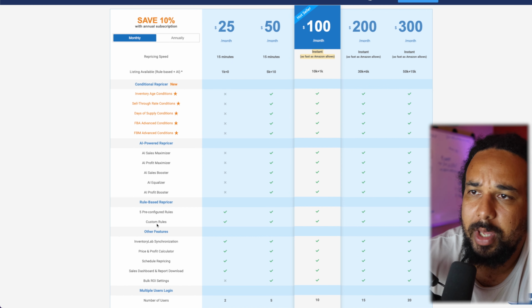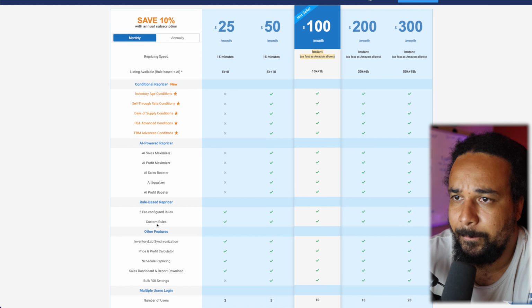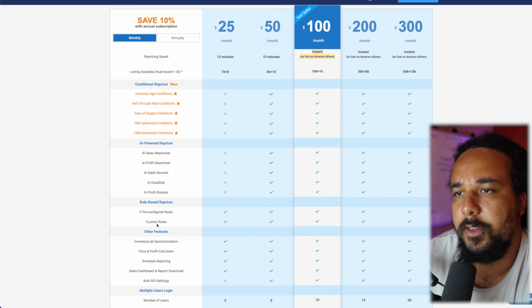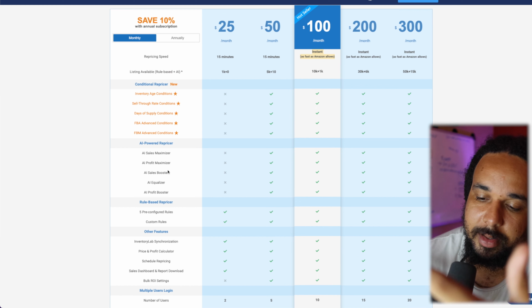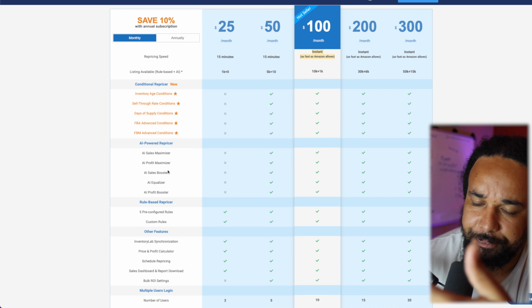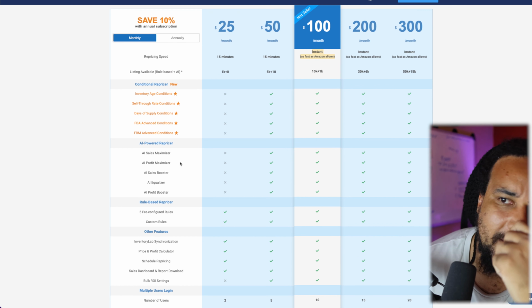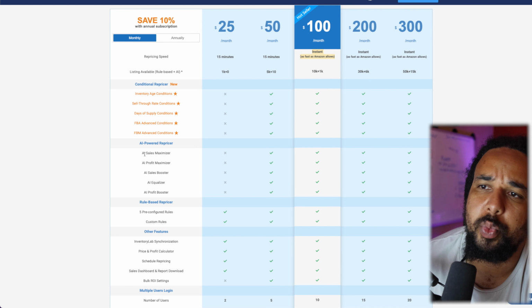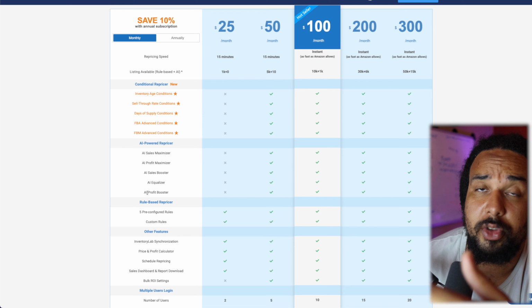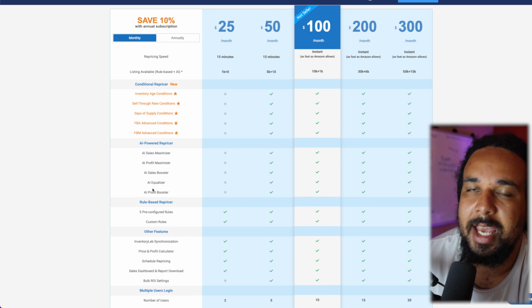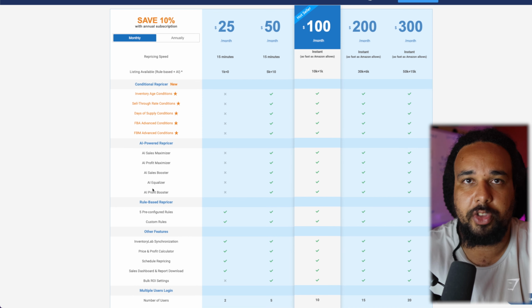And the difference with the AI-powered repricer is that, I don't really know if it works with an AI. I guess it's more algorithmic, and the algorithm is a little bit more advanced. Basically, you start with the end goal. Is your end goal to have more sales, or to optimize profit? It's a spectrum. On the left of the spectrum, you would have optimize for sales. On the right, you have optimize for profit.